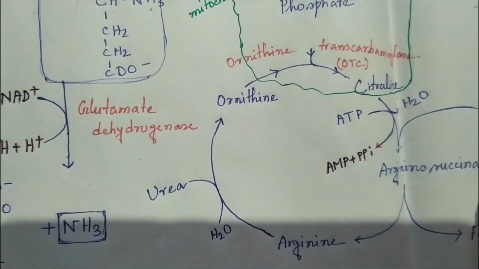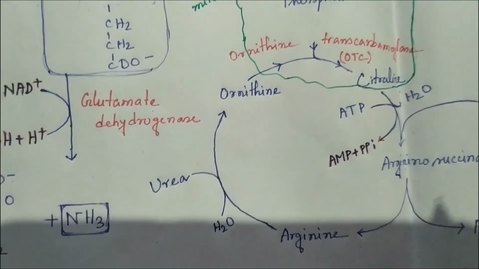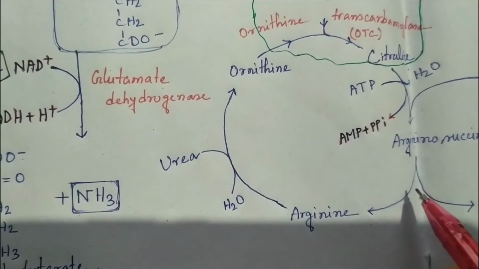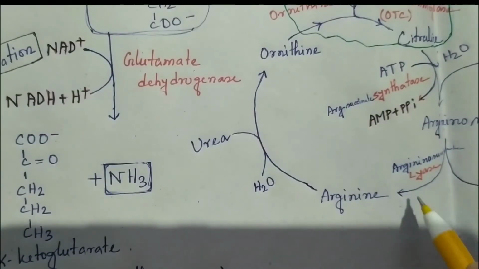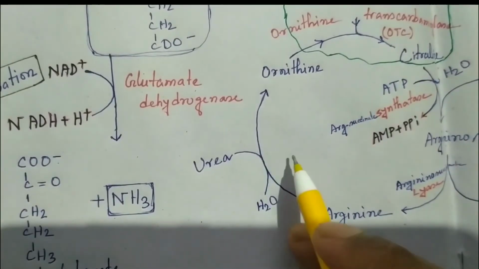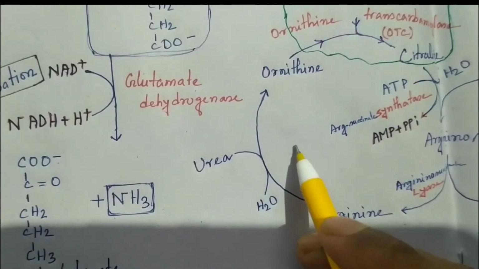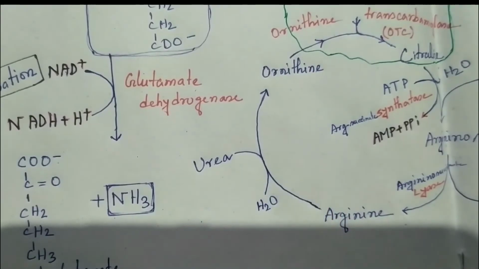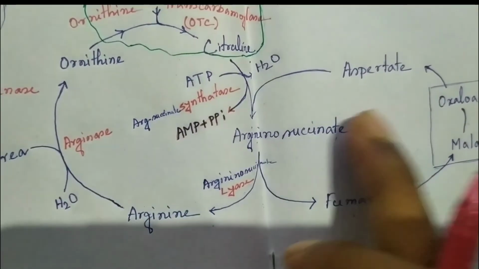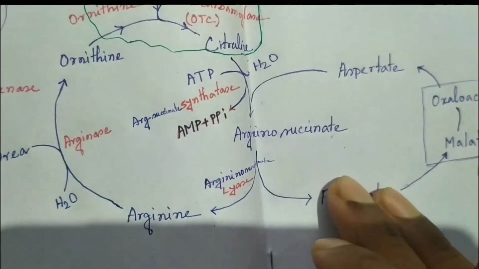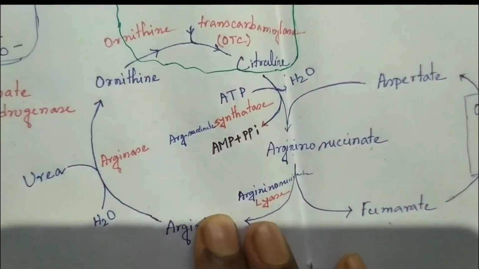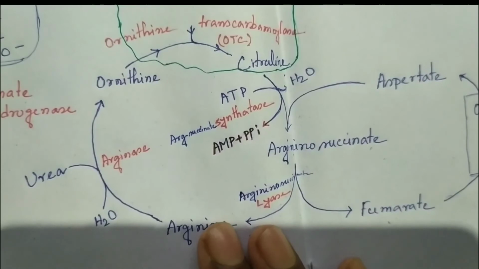Citrulline is converted into arginosuccinate by the enzyme arginosuccinate synthetase. The arginosuccinate is converted into arginine, and the enzyme that works here is arginosuccinate lyase. And the enzyme that works to convert arginine into ornithine and form urea as a byproduct is arginase. The urea cycle with the side TCA cycle, this whole pathway, is known as the urea bicycle. The urea cycle is also known as the ornithine cycle and the Krebs-Henseleit urea cycle.